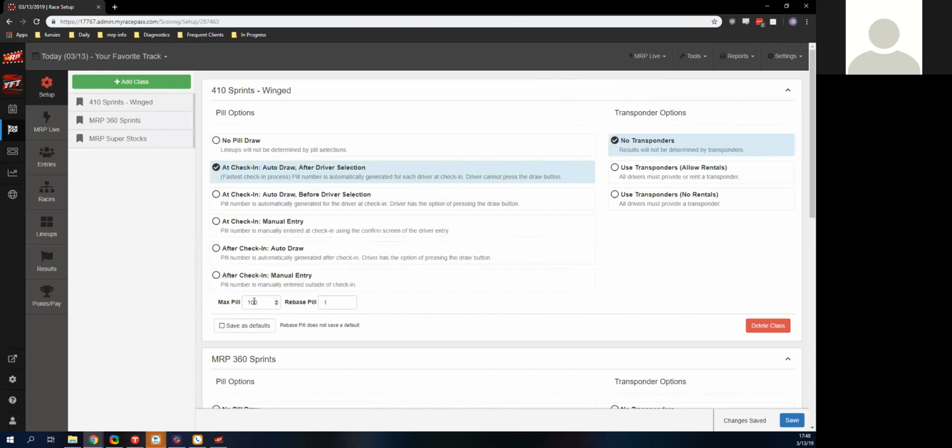And we get to pick our maximum pill here, if we're drawing them. So if we wanted to do 1,005, we could do that. We could do 500. I think it's gonna get a little mad if I do anything bigger. We also can rebase the pill here, so we can set a new low number. So if I wanted it to be 250, 250 would be the best number. 249 would be the worst.